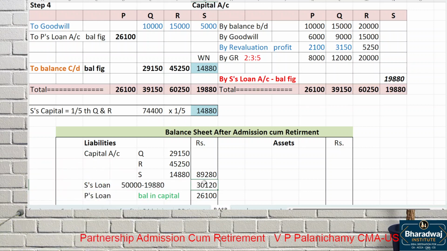S's loan: 50,000 minus 19,880. 50,000 minus how much was transferred to capital? 19,880. P's loan, the balance in which account? Capital account, 26,100.